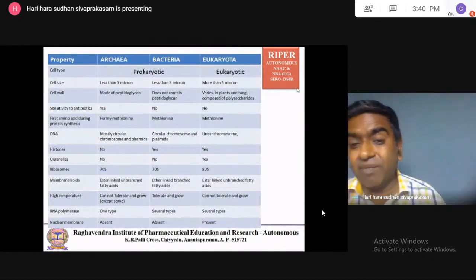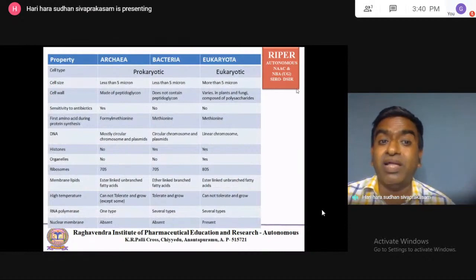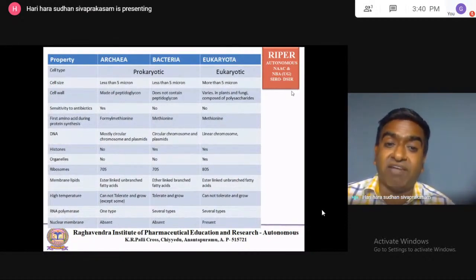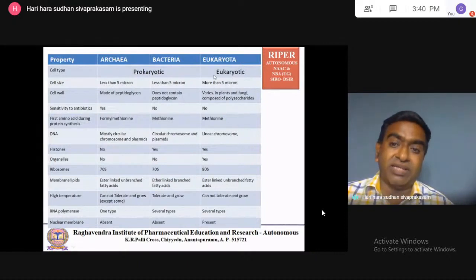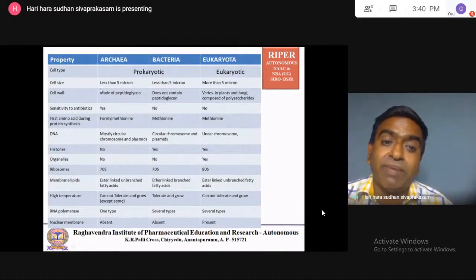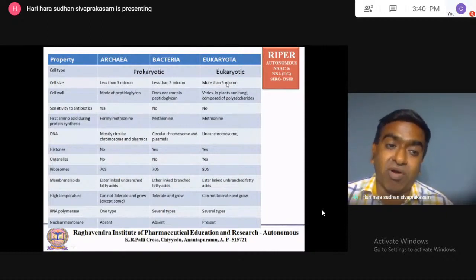Okay, so there may be a GPAT question that may come on the differences between the three domains of life. Archaea and bacteria both are prokaryotic, eukaryota is eukaryotic. Since archaea and bacteria both are prokaryotic, their size will be less than 5 micron. Eukaryotes are all higher than 5 micron.